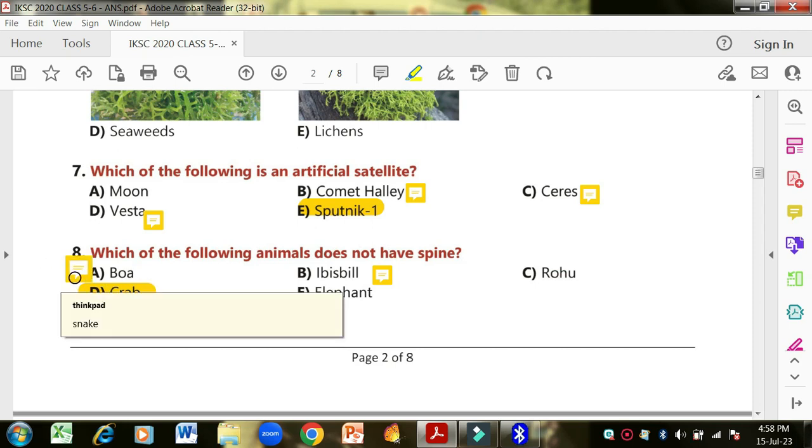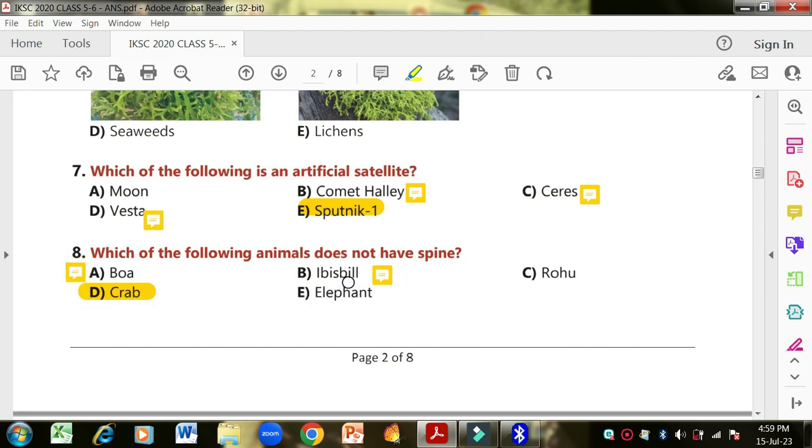Boa is a snake. It's the name of a snake, and you know that a snake also has a spine, though it is not just like human beings or the other animals have. The backbone of the snake is of cartilage, a soft bone. Okay, cartilage is a soft bone. Then